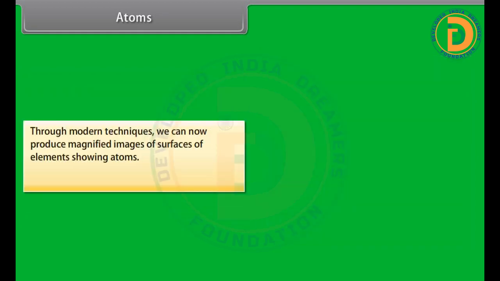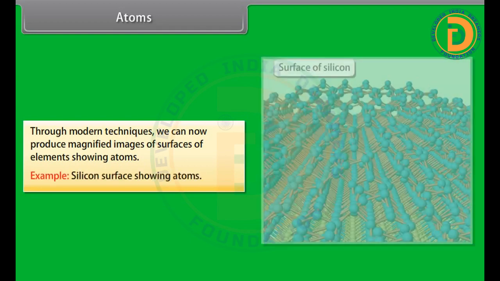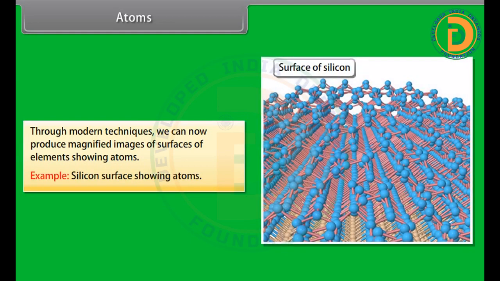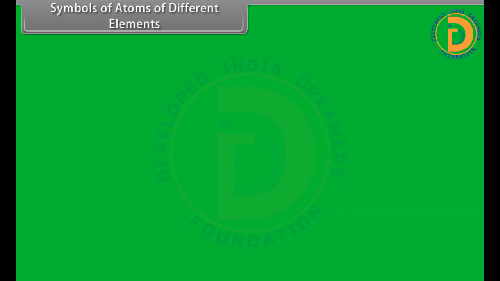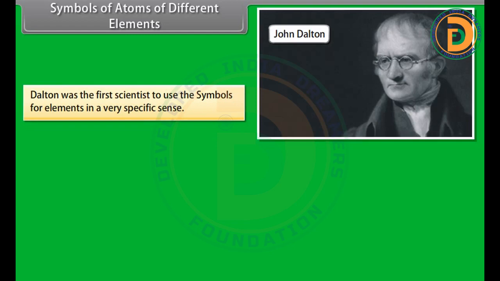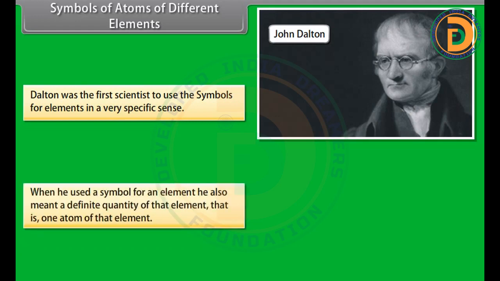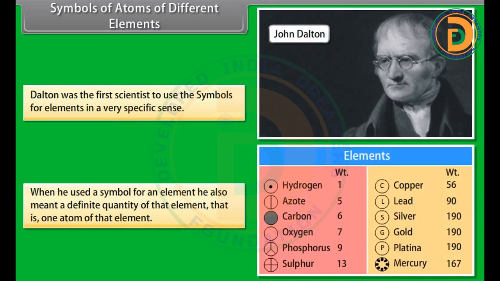Through modern techniques, we can now produce magnified images of surfaces of elements showing atoms. Example: silicon surface showing atoms. Symbols of atoms of different elements. Dalton was the first scientist to use the symbols for elements in a very specific sense. When he used a symbol for an element, he also meant a definite quantity of that element, that is, one atom of that element.